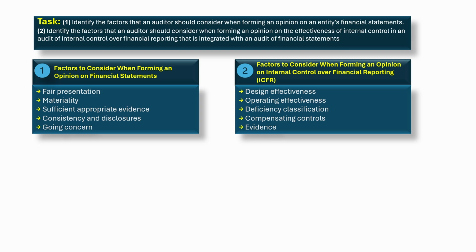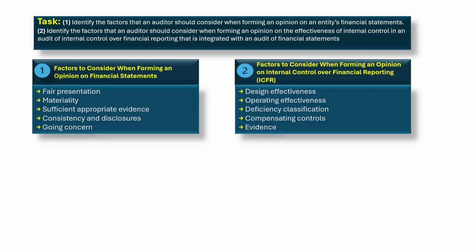1. Factors to consider when forming an opinion on financial statements. When issuing a financial statement opinion, the auditor considers fair presentation. Are the statements presented fairly in all material respects in accordance with GAAP or other applicable framework? Materiality. Both corrected and uncorrected misstatements are evaluated. Immaterial misstatements may remain uncorrected as long as they do not aggregate to material misstatement.